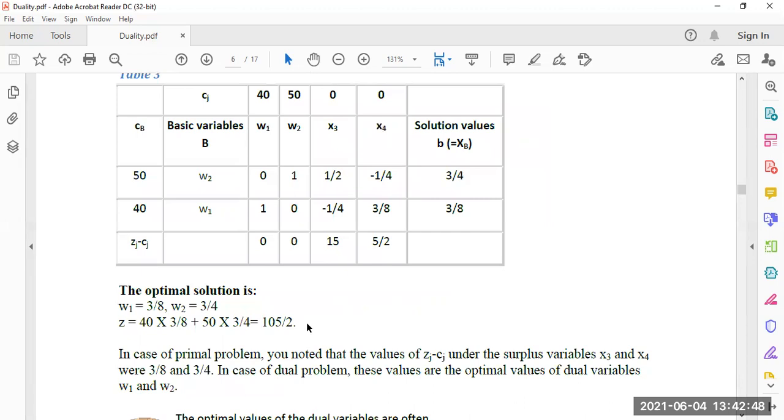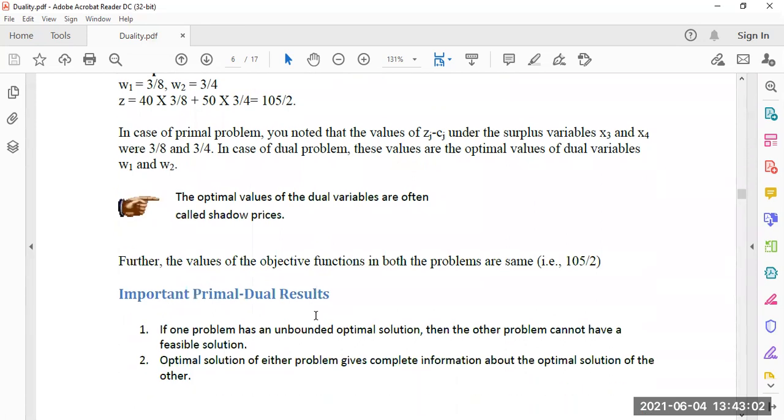If the given primal problem is a minimization problem, then the dual problem is a maximization problem. Now we are taking one example where mixed inequalities are given.